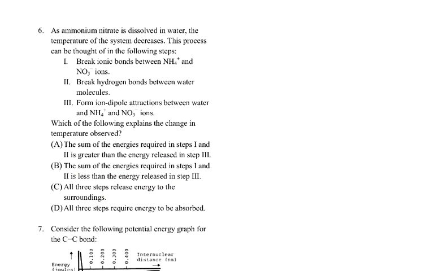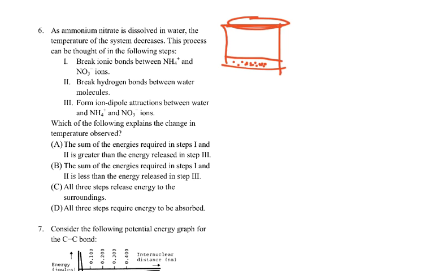Okay, number 6. As ammonium nitrate is dissolved in water, the temperature of the system decreases. This process can be thought of in the following steps. Now, this is one of the chemicals. We could have put it in a baggie and passed it around, and when we did, it's the one that got really cold. So ammonium nitrate, ammonium chloride, they do the same sort of thing.